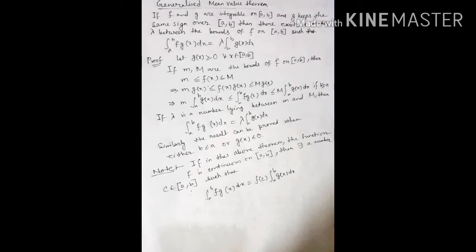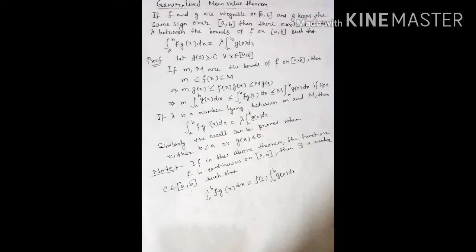Now the generalized mean value theorem. If f and g are integrable on [a, b] and g keeps the same sign over [a, b], then there exists a number λ between the bounds of f on [a, b] such that ∫ from a to b f(x)g(x) dx is equal to λ ∫ from a to b g(x) dx. So, proof.